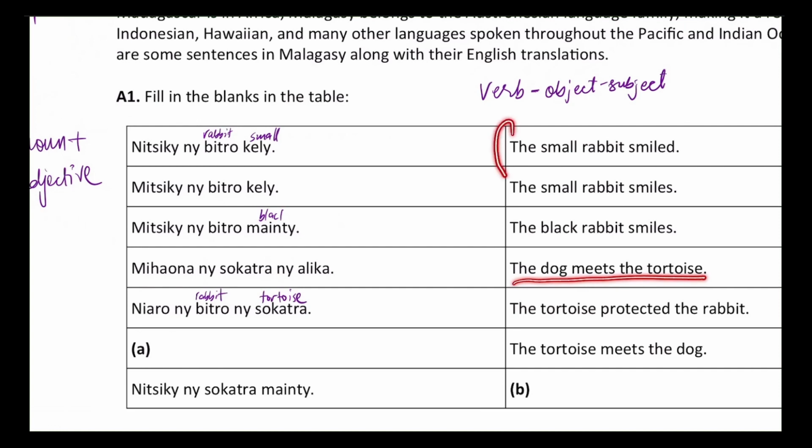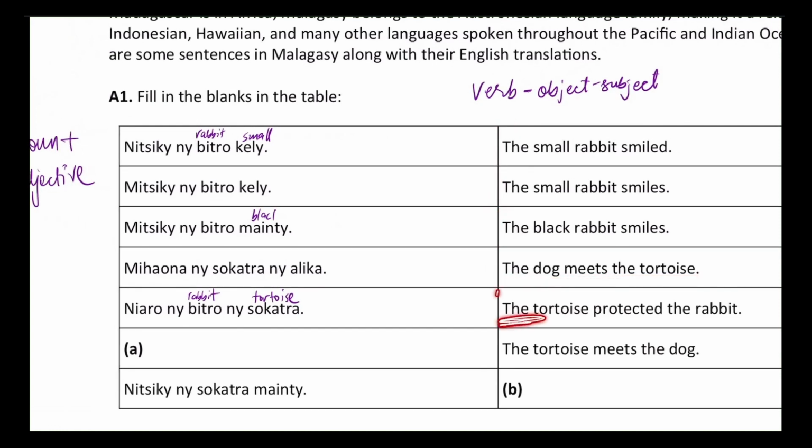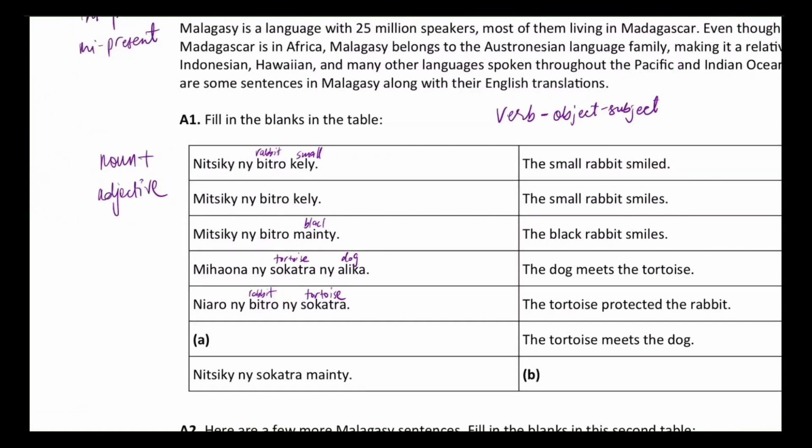Up until this point, we did not have any knowledge of what dog or tortoise is, but if we look at the next sentence after this one, we know that tortoise is actually Socatra over here, and Alika must mean the dog in that case. So we have our first exercise over here, which is the tortoise meets the dog. We immediately notice that it is the exact same thing as this one, except the subject and object are switched.